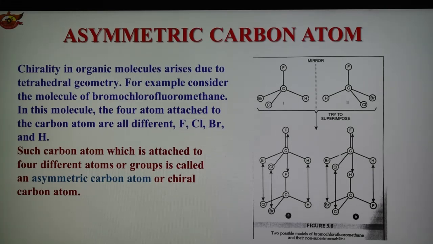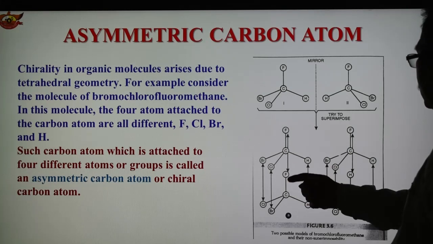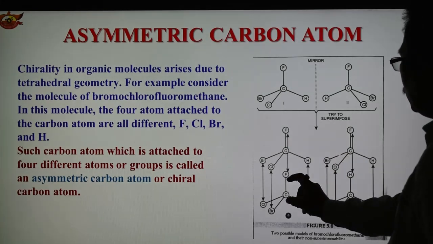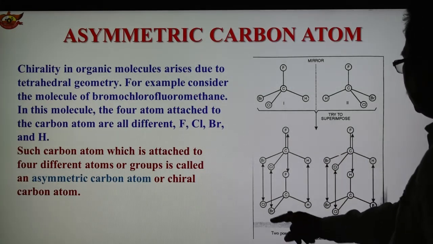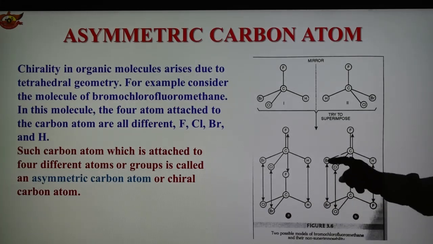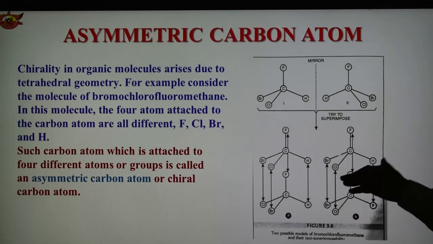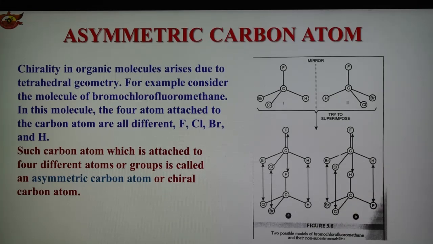If the atoms or groups attached to the carbon atom are similar, the chirality is lost and the molecule becomes symmetrical, which is shown here. This is one molecule, this is another molecule. These 2 atoms are different in figure A, but in this case these 2 atoms are similar, Br in this case and in this case. So here the chirality is lost and the molecule is symmetrical.